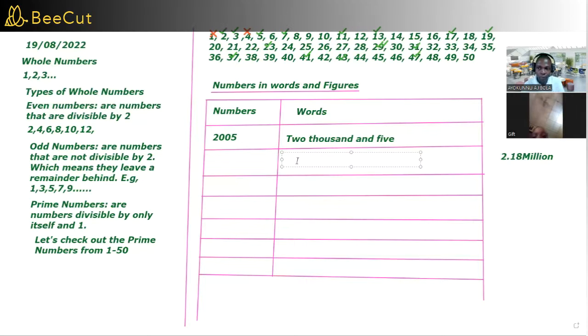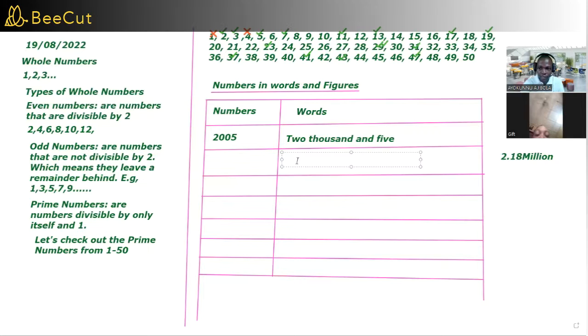If it's 2.4 million, that will be 2,400,000. If it's 2.3, that will be 2,300,000. If it's 2.2 million, that will be 2,200,000. If it is 2.1 million, that will be 2,100,000.